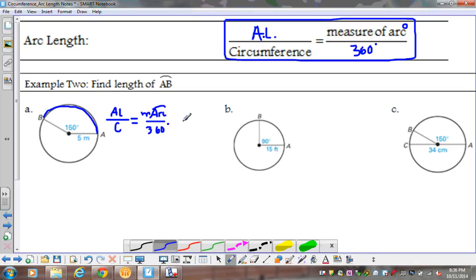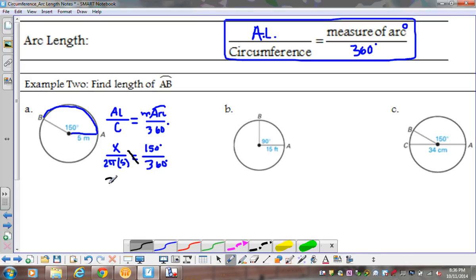Now we just fill in all the things that we know. I'm trying to find my arc length. That's in the top left-hand corner, so I'm going to put an X there, over my circumference. Because they give me my radius is 5 meters, I'm going to use 2 pi times my radius, which is 5. So my arc length I'm looking for over my circumference is 2 times pi times 5 equals the measure of my arc. The measure of my arc, remember, is my degree measure. That's 150 degrees. So 150 over 360 degrees. We've got my proportion. We've been solving proportions pretty much this entire semester. The way we solve it is cross multiply.